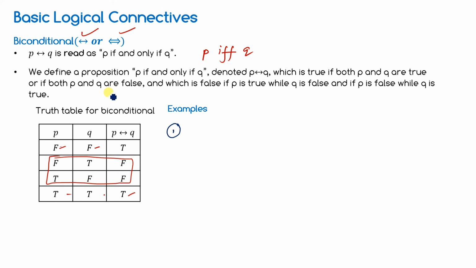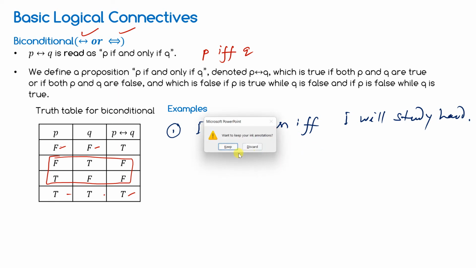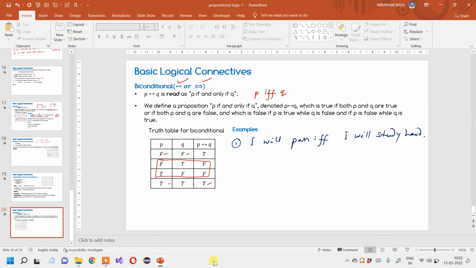For instance, I will pass if and only if I study hard. Okay, so these are examples. So I have completed all the logical connectives.